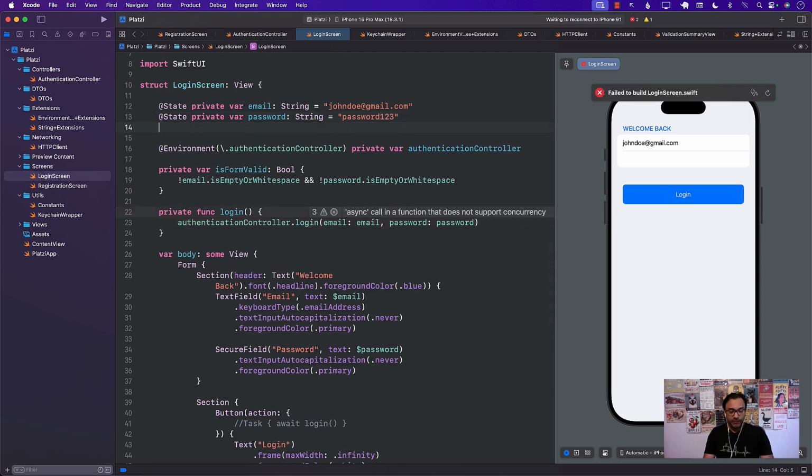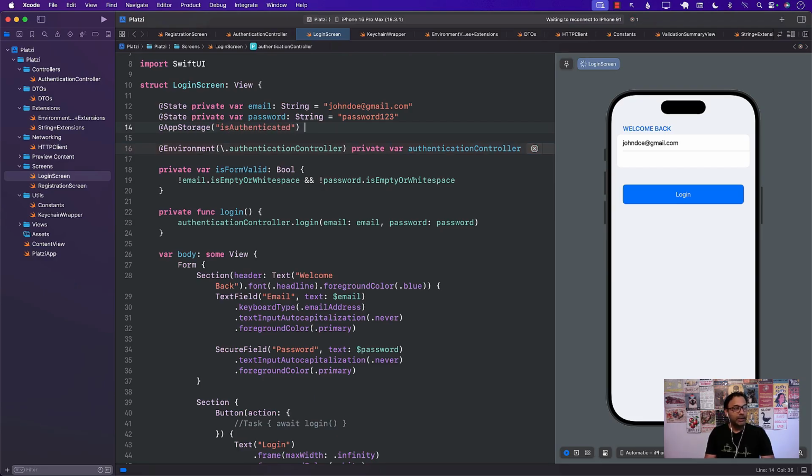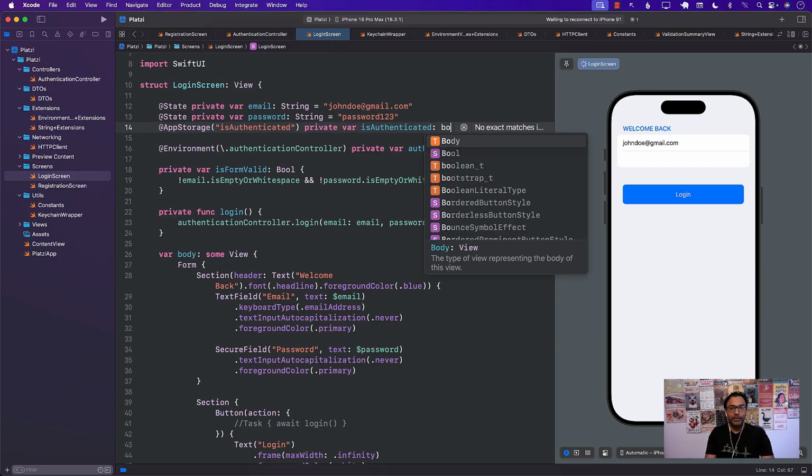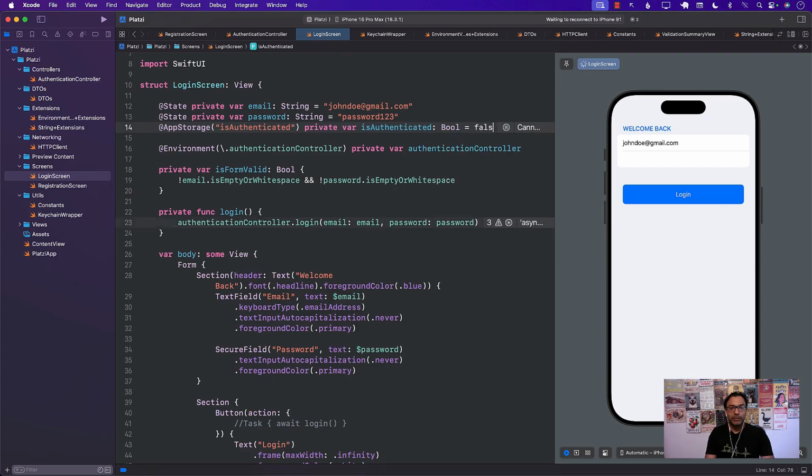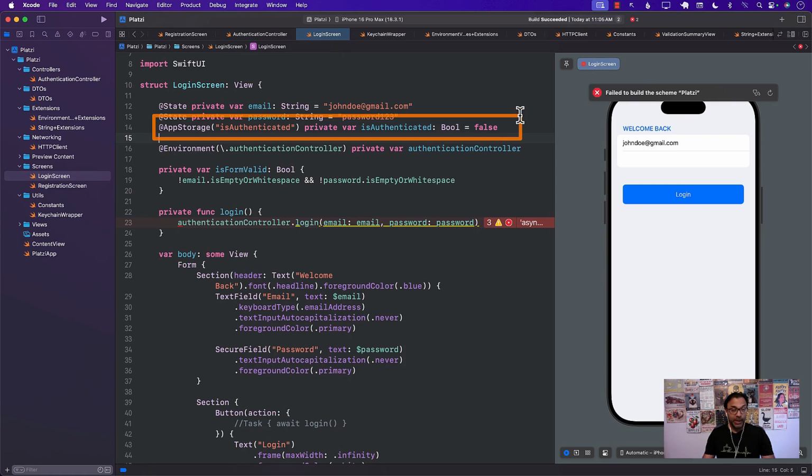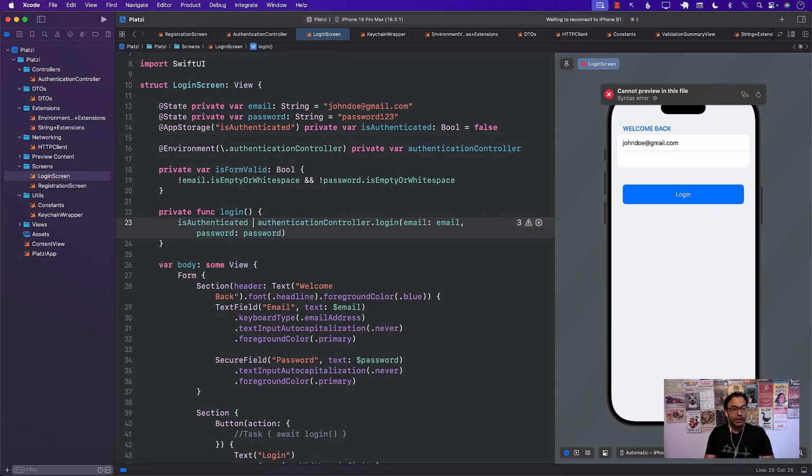And what I'm going to do is create app storage. App storage means user defaults. And I'm going to put this is authenticated so that I know that the person is authenticated inside the user defaults. Now, keep in mind, if you're putting a flag is authenticated inside user defaults, that's perfectly fine. I mean, I'm not putting access tokens over there, right? It's just a flag. It's just saying that the person is authenticated or not. All right. And that's pretty much it. That's all it is doing.